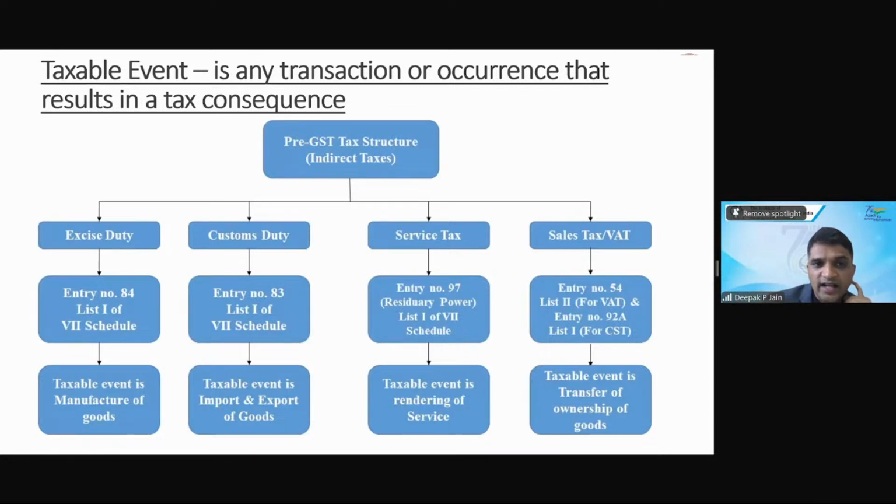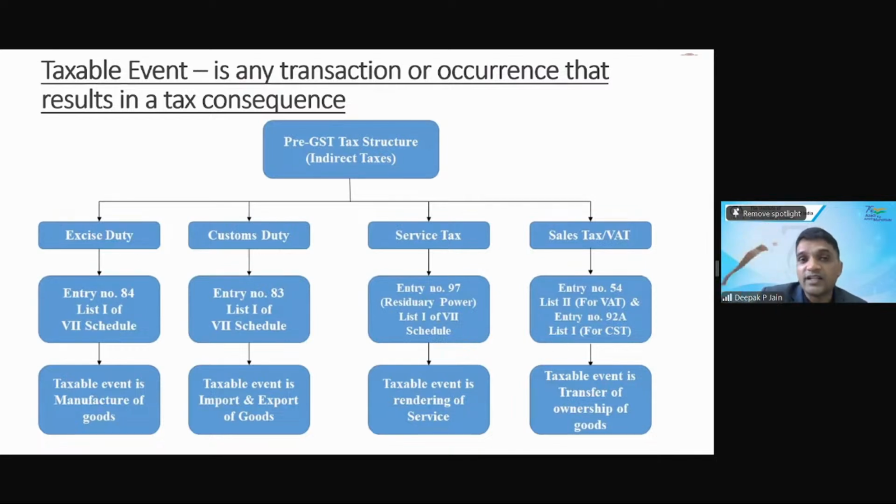Now, that taxable event under pre-GST was the point of manufacture for the purpose of excise. When you manufacture something, excise duty was levied. For customs duty, it was when you import something. The taxable event was import and export of goods. For service tax, it was rendering of service. And for VAT, the taxable event was transfer of ownership of the goods.